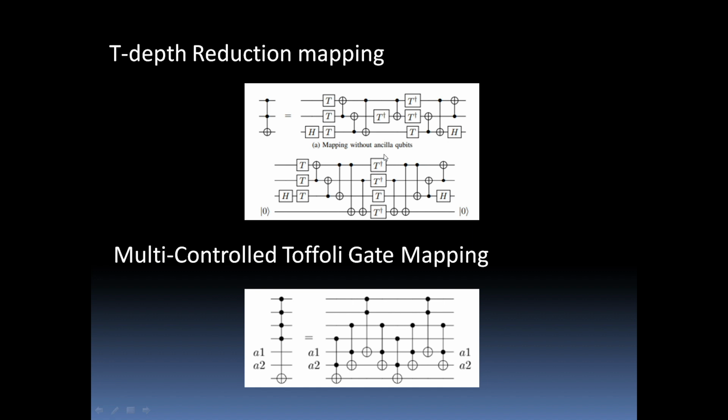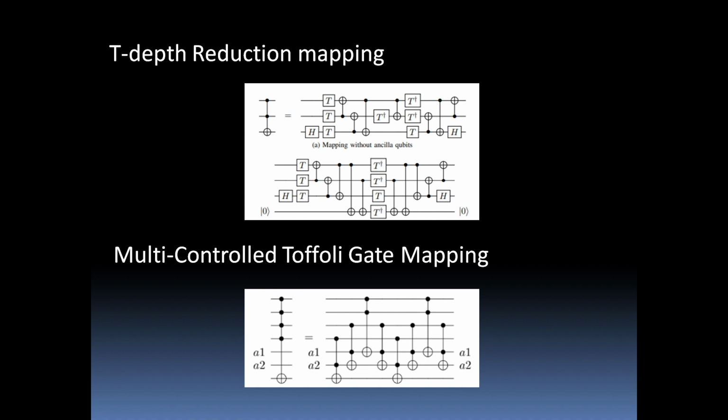But in this mapping, which we already implemented, using one extra ancilla qubit in the zero state, the T depth has been reduced to 2. This is one T depth and this is another. So we have also implemented this kind of mapping.